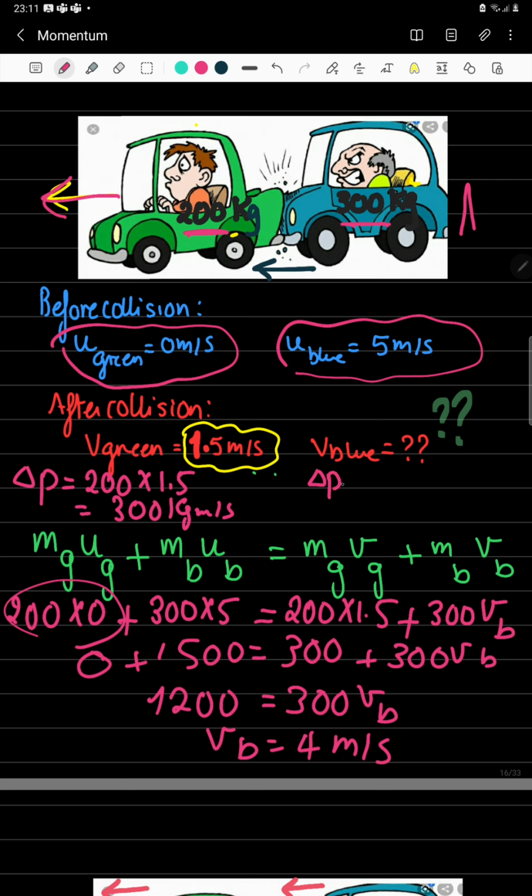What about the change in momentum for the blue car? It was moving with 5 meters per second and it's now moving with 4 meters per second. It has lost momentum. The loss in momentum is equal to 300 multiplied by 4 minus 5. It has lost a momentum of 300 kilogram meters per second. So this will help you understand the law of conservation of momentum. The blue car has lost momentum of 300 kilogram meters per second and the green car has gained momentum of 300 kilogram meters per second.